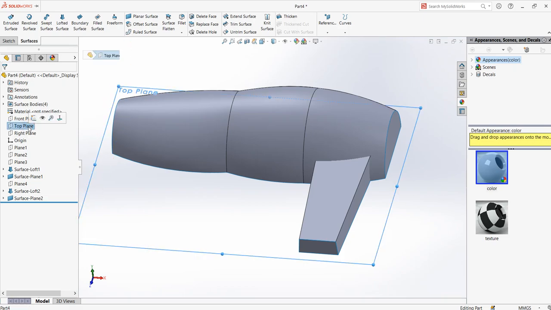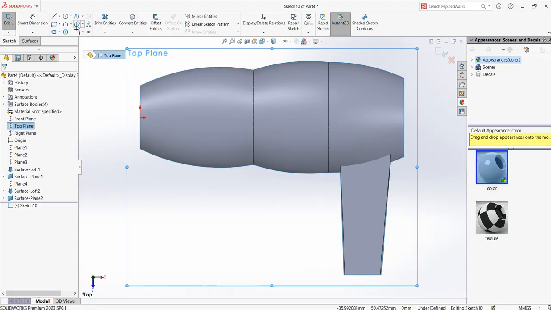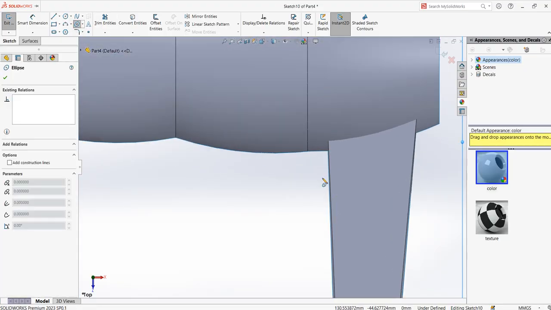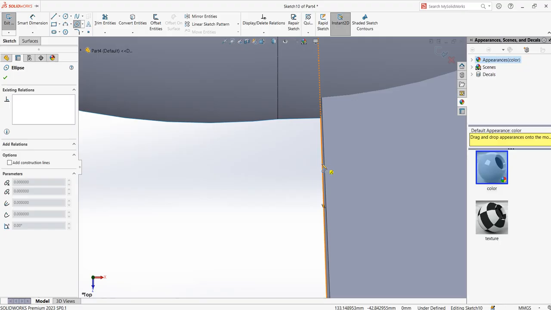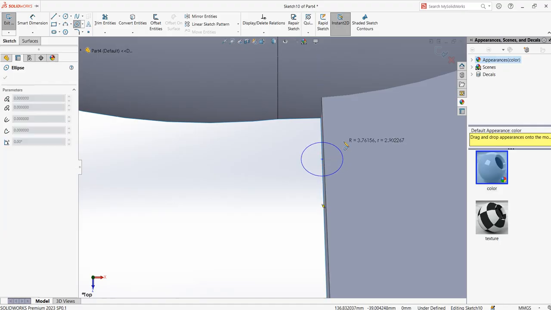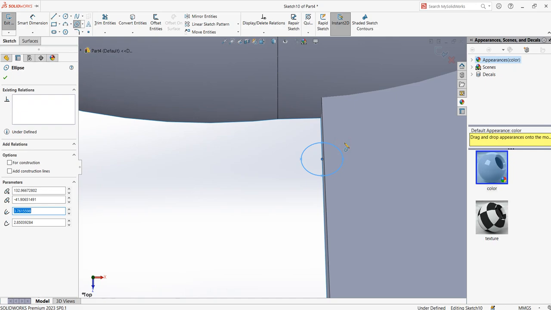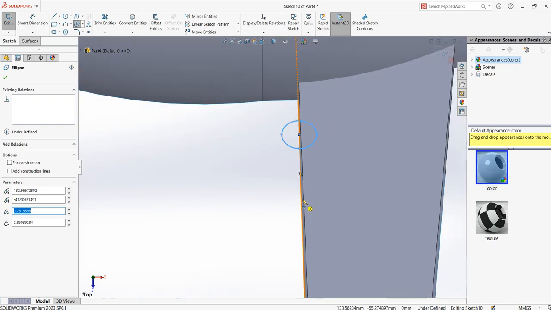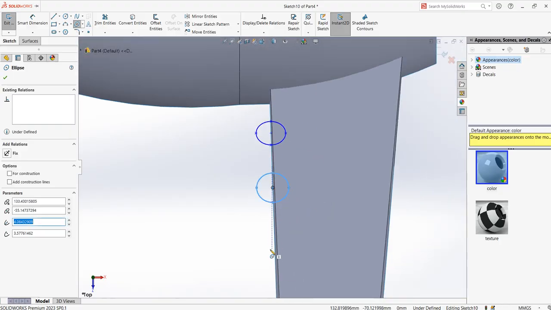Okay, I choose the top plane because we're going to create the ellipse here and extrude it. So choose the top plane and say new sketch. Now you choose the ellipse command, just zoom in so that you select this line, because there are two lines. Select the one which is down. Make sure you don't click on any midpoints, just click on the line only, move it right and move it up. You have an ellipse. Now again select the line, move it right, move it up, you have another ellipse. Again select the line, move it right, move it up, you have an ellipse.